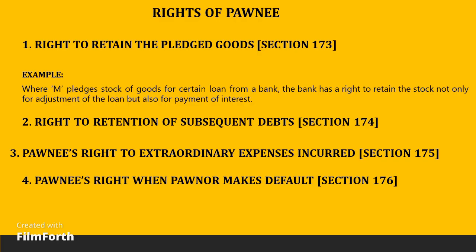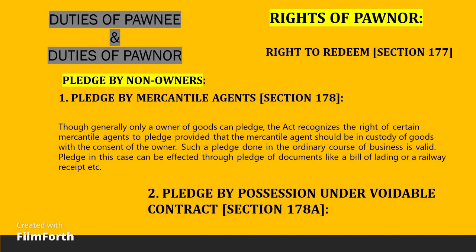Pawnee's right to extraordinary expenses incurred. Section 175. The pawnee is entitled to receive from the pawnor extraordinary expenses incurred by him for the preservation of the goods pledged. For such expenses, however, he does not have the right to retain the goods, but he can sue the pawnor for such expenses. Pawnee's right where pawnor makes default. Section 176. If the pawnor makes default in payment of the debt, or performance, at the stipulated time of the promise, in respect of which the goods were pledged, the pawnee has the following rights.